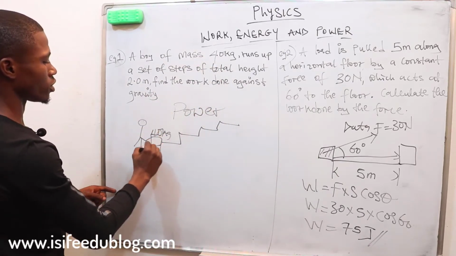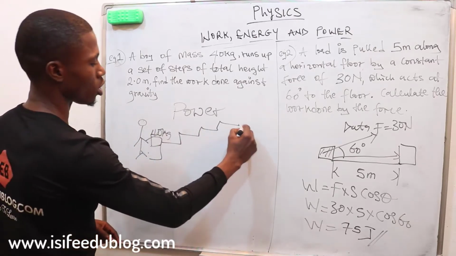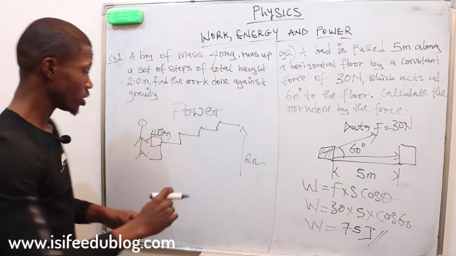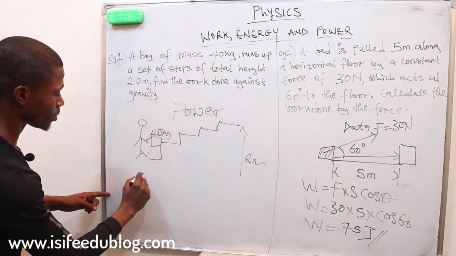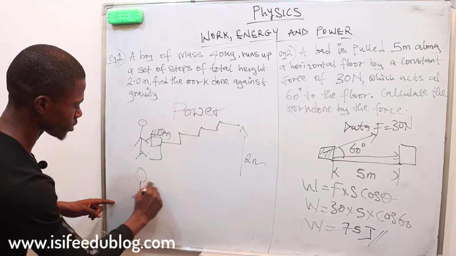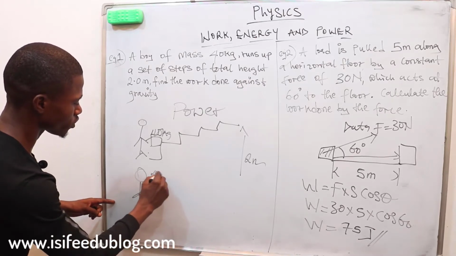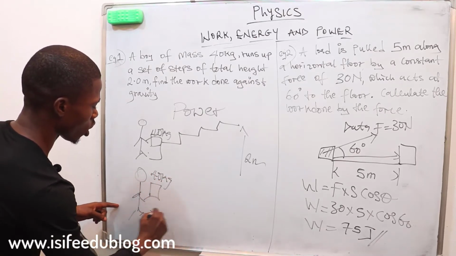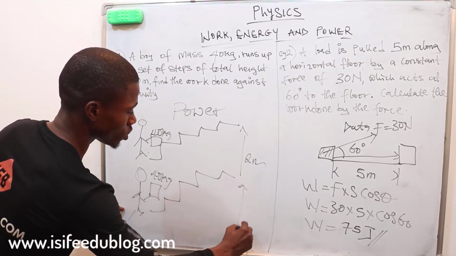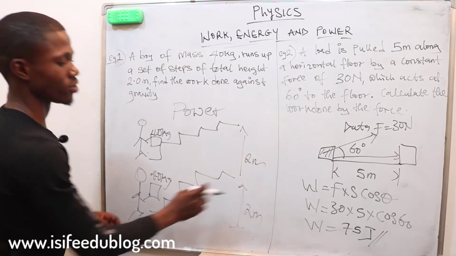This is a box that weighs 40 kg, at a height of 2 meters. And another boy elsewhere is also taking a load of the same mass, 40 kg, up a stair again. The stair is also equal to 2 meters in height.